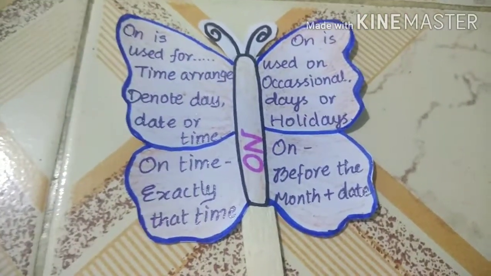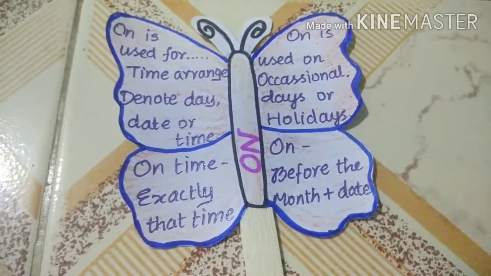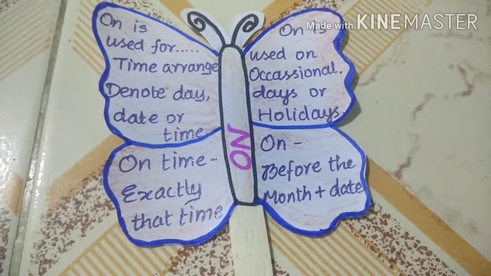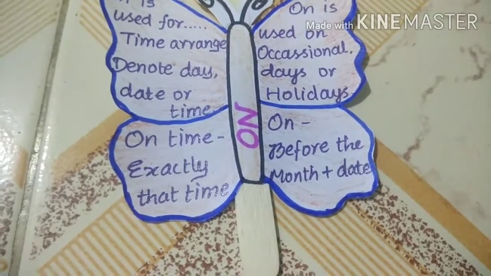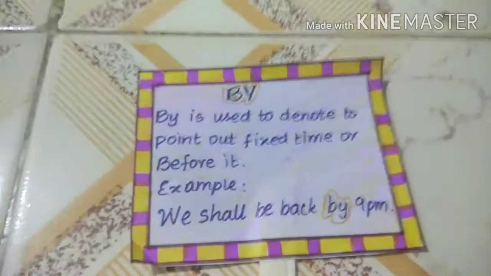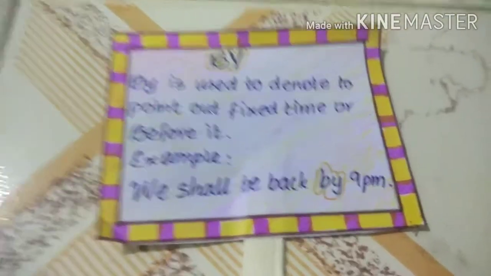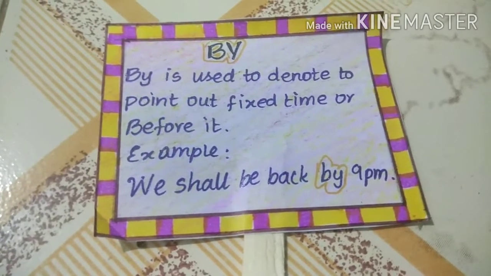The next preposition is on. On is used for time arrangement and to denote the day, date or time. On time is used to denote exactly the time. On is used on occasional days or holidays and before the month plus date. The next preposition is by. By is used to point to a fixed time or before it. We shall be back by 9 p.m.